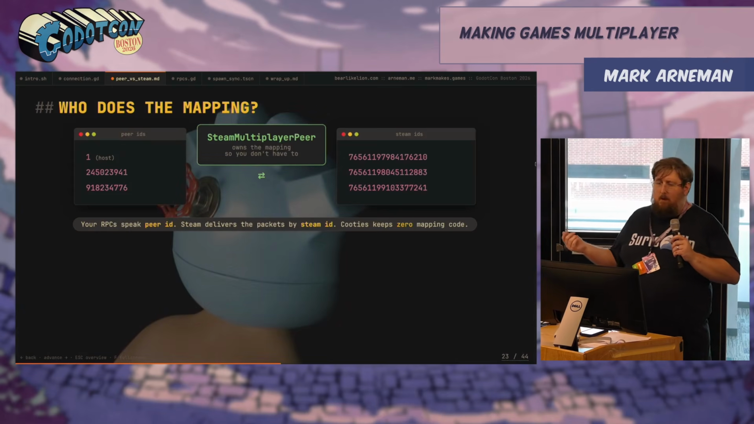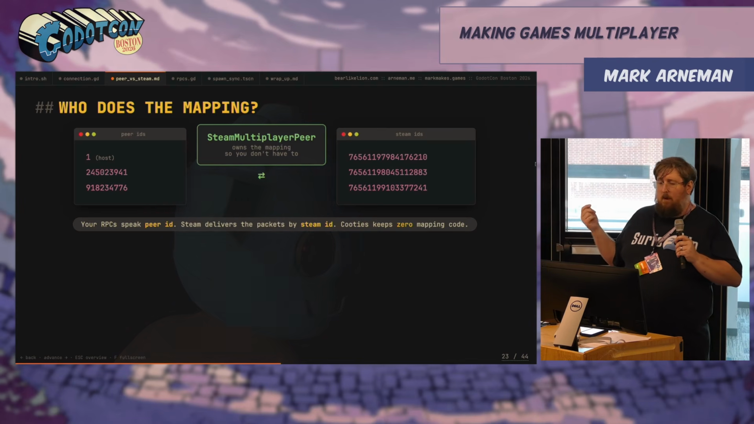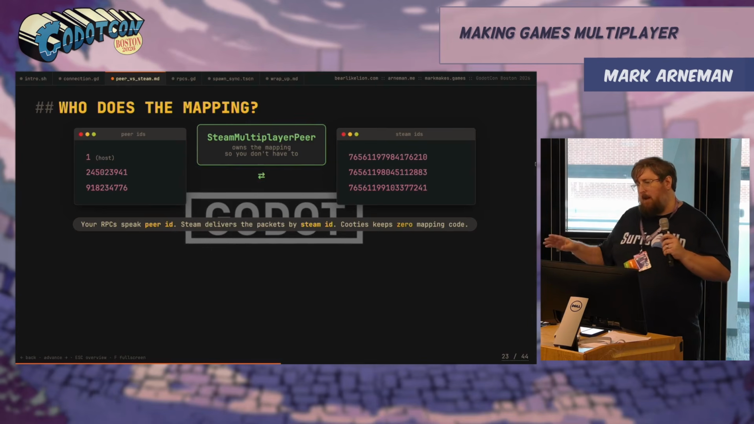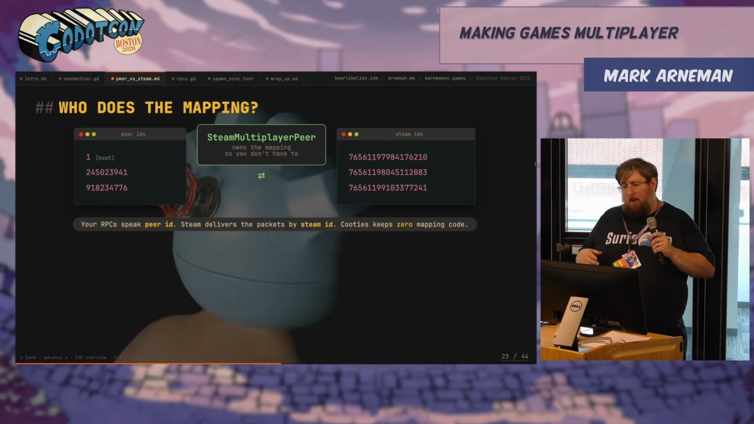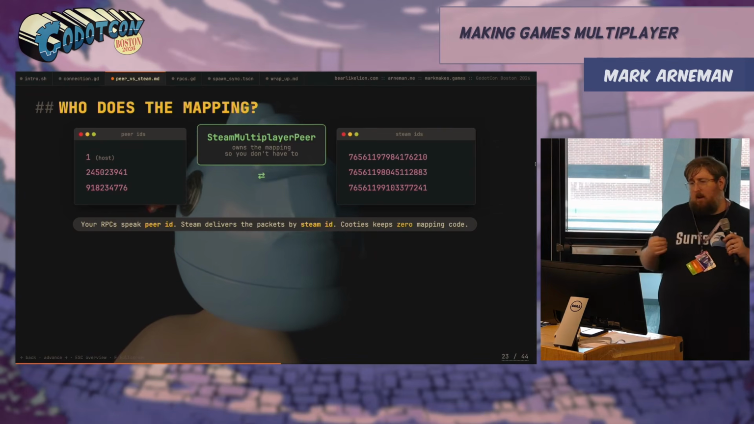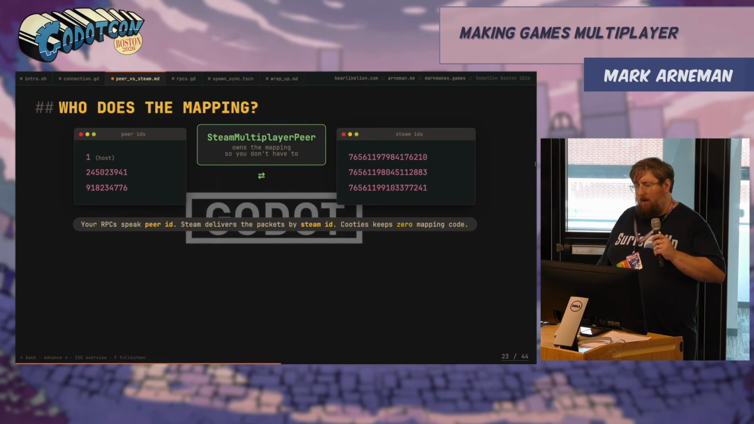So who does this mapping? The Steam multiplayer peer has two helper functions to translate your peer ID to a Steam ID and your Steam ID to your peer ID. In game logic, I speak RPCs for peer ID, but Steam delivers packets over Steam ID. We have zero custom mapping in this code base.